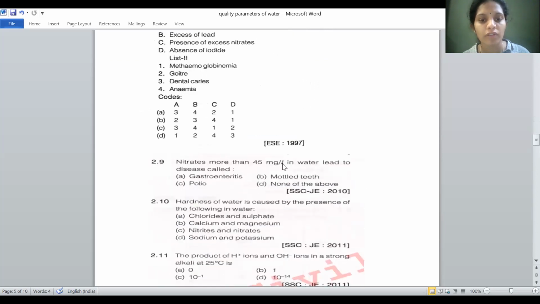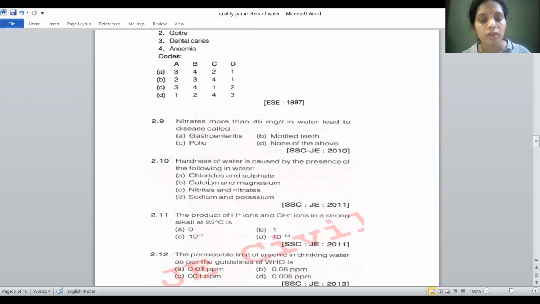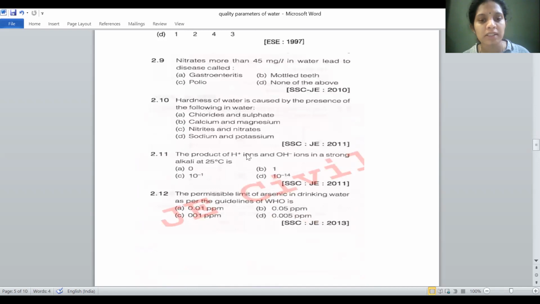Nitrates more than 45 milligram per liter in water lead to a disease, the answer being none of the above. Hardness of water is caused by the presence of calcium and magnesium. The product of H plus ions and OH minus ions in a strong alkali at 25 degrees centigrade is 10 power minus 14.